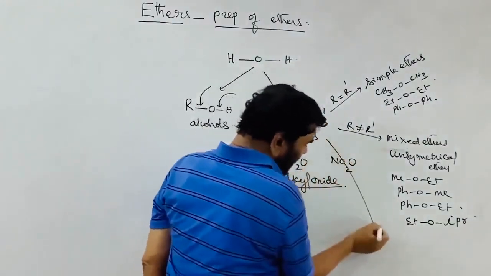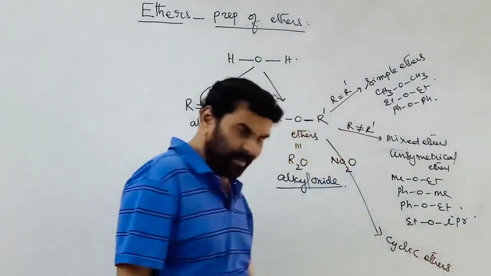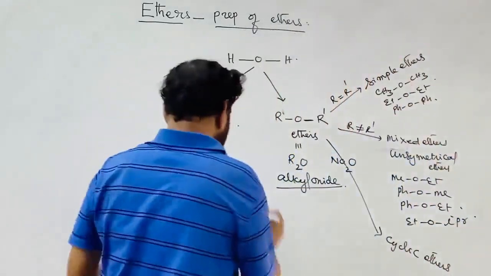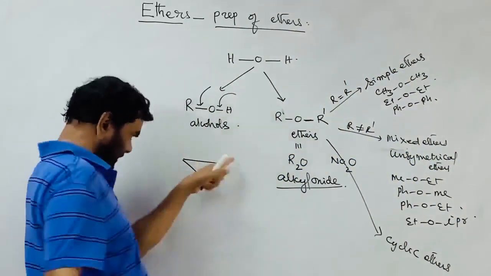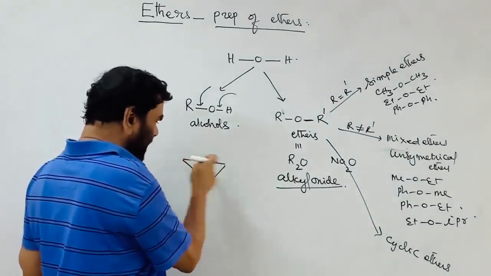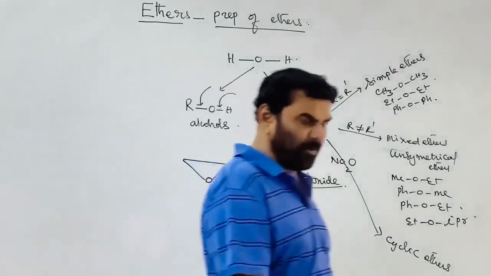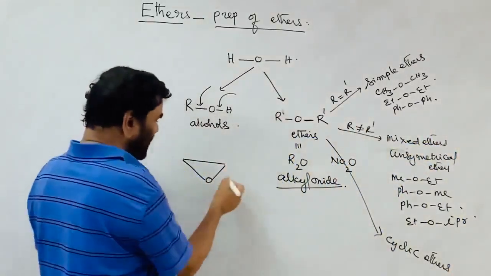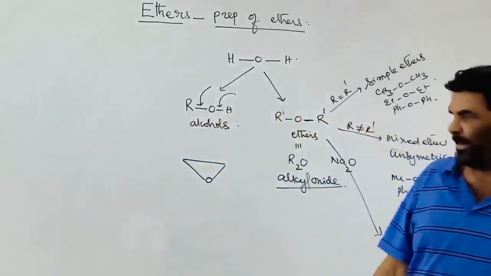The third category is cyclic ethers, where the ethereal oxygen is part of the ring. This is a three-member ring. If you disconnect it, it will be dimethyl ether, the two methyl groups connected to each other. That is ethylene oxide, or oxocyclopropane, also called oxirane. The three-membered ether ring is also called an epoxide.